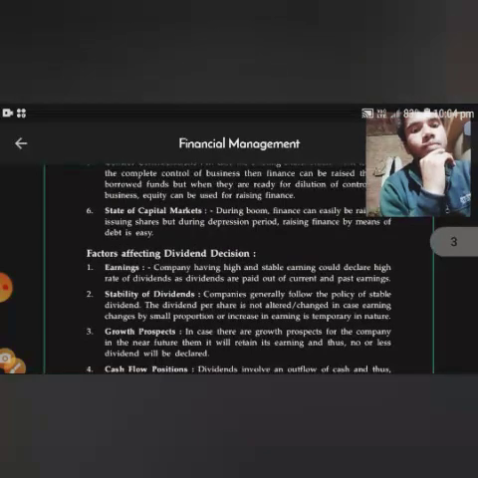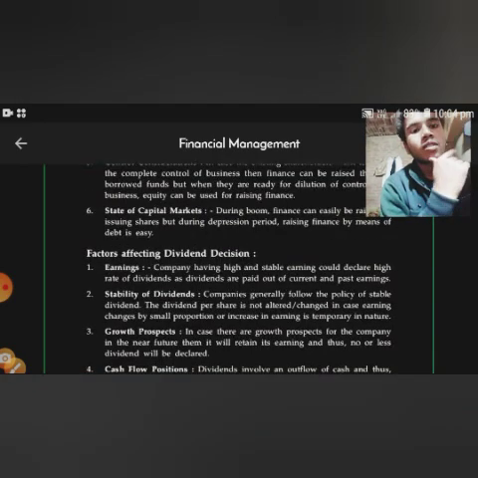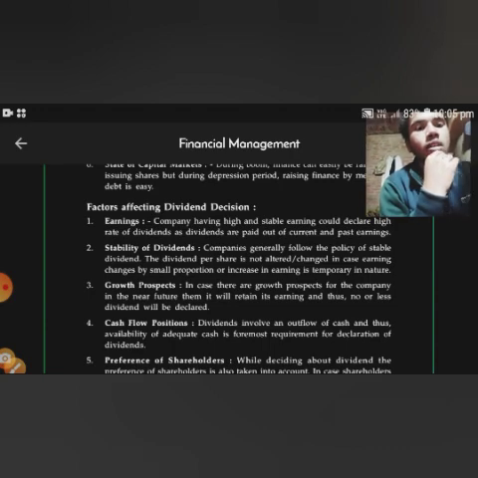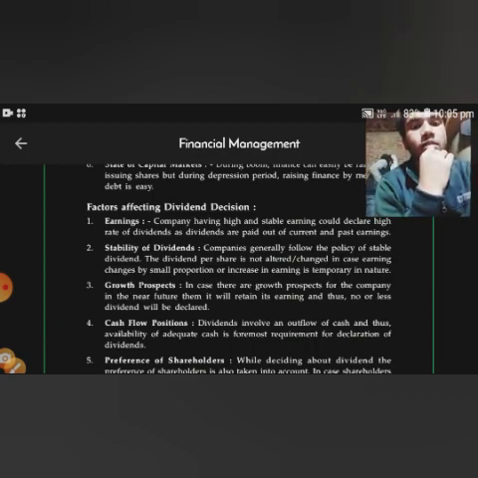Factors affecting dividend decision. Earning stability, stability of a dividend company. Growth prospect: in case there are growth prospects for the company in the near future, then it will retain its earnings and thus no or less dividend will be declared. Cash flow position: dividend involves an outflow of cash and thus availability of adequate cash is the foremost requirement for declaration of dividend.